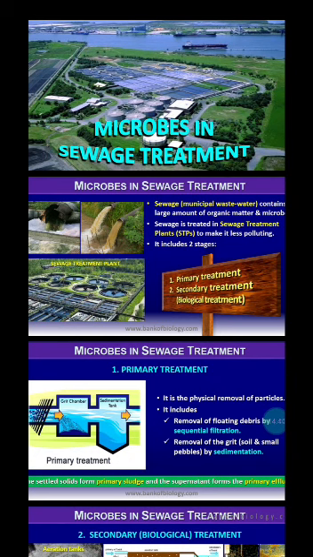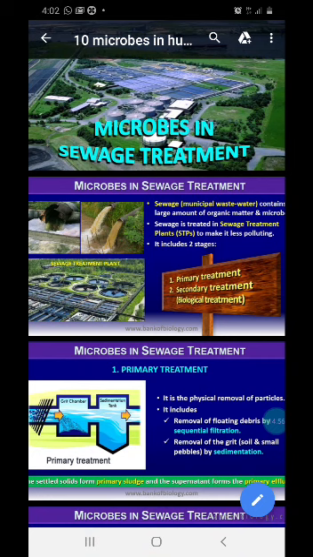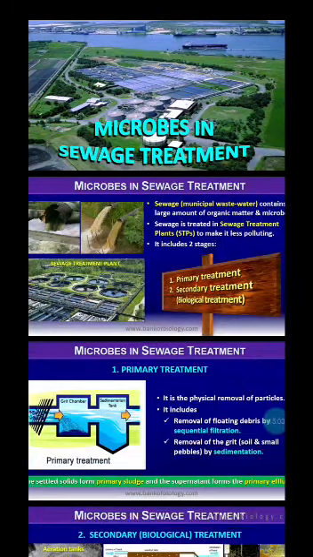But actually in most cases it is treated first in a sewage treatment plant, and only then released into the water bodies. It includes two kinds of treatment, the primary treatment and the secondary treatment.